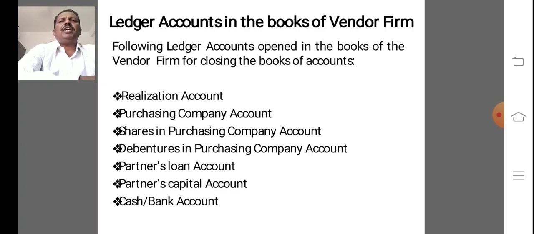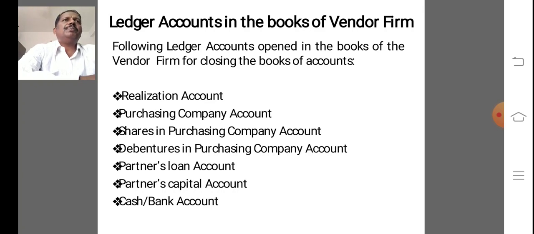This account is debited with shares received from purchasing company and credited with share amount divided among the partners. Next, debentures in purchasing company account. This account is debited with the debentures received from purchasing company and credited with debentures amount divided among the partners.